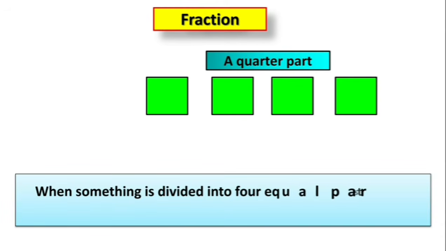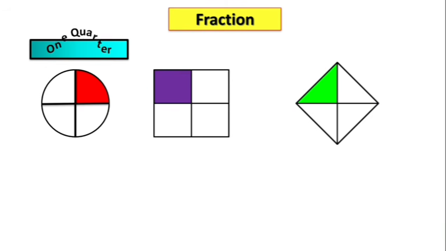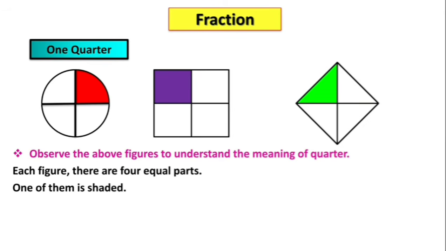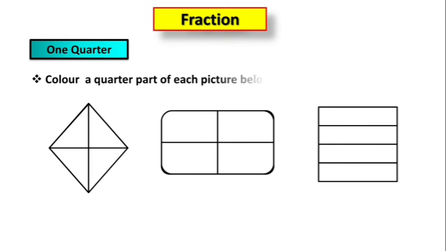So children, when something is divided into 4 equal parts, each part is a quarter of that thing. 1 quarter. Observe the above figures to understand the meaning of quarter. In each figure there are 4 equal parts. One of them is shaded. This shaded portion is called 1 quarter. It is written as 1/4 and read as 1 quarter. Color a quarter part of each picture below.